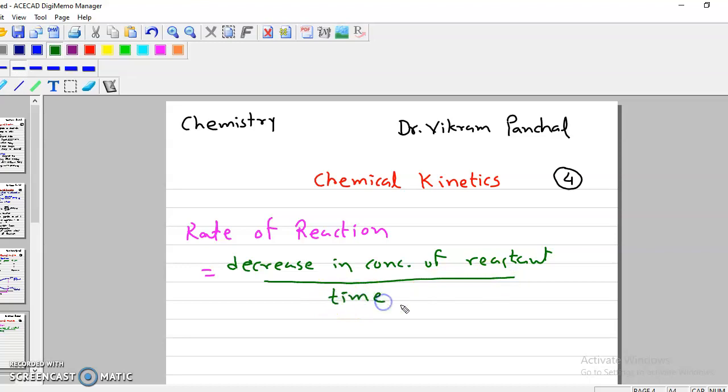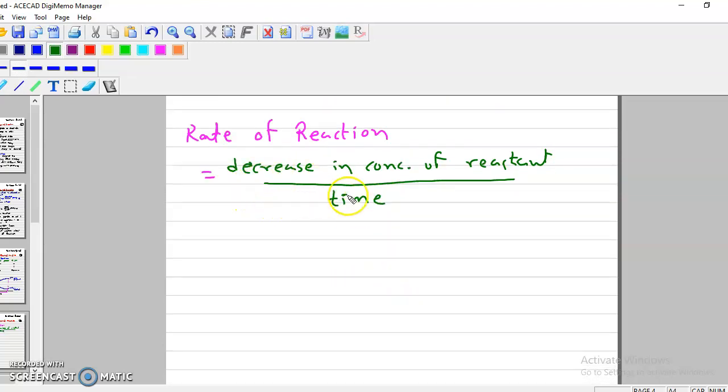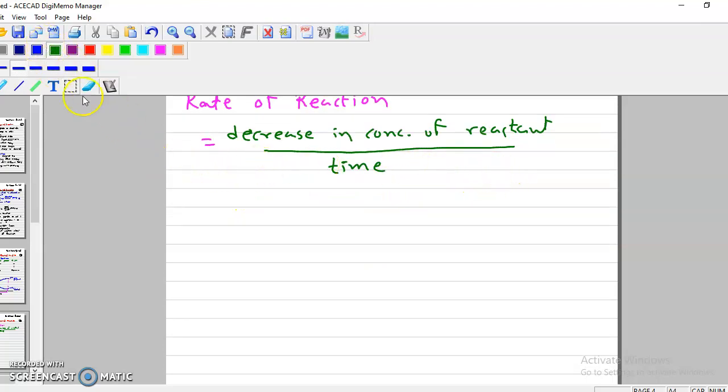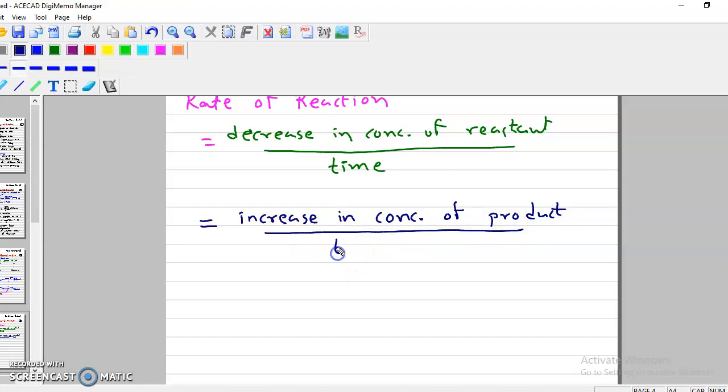Remember, rate is always related to time. So decrease in concentration of reactant upon time, or we can write increase in concentration of product upon time. So you can take either reactant or product with respect to time, and that is called rate of reaction.